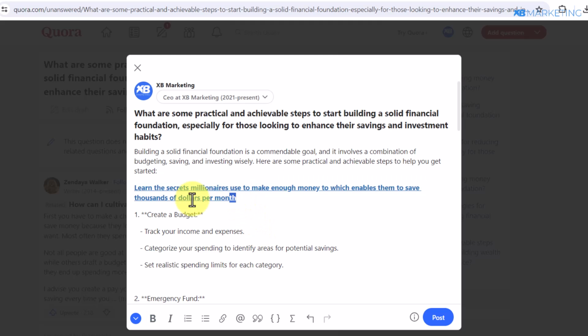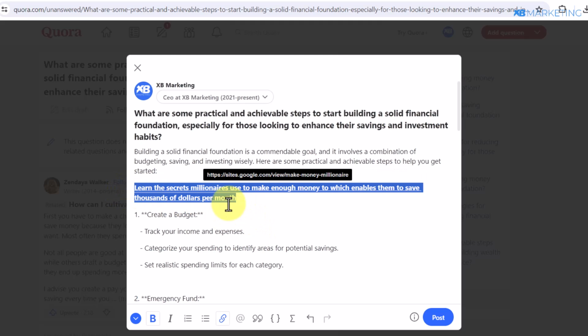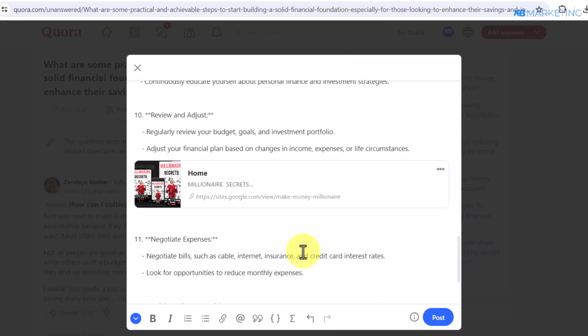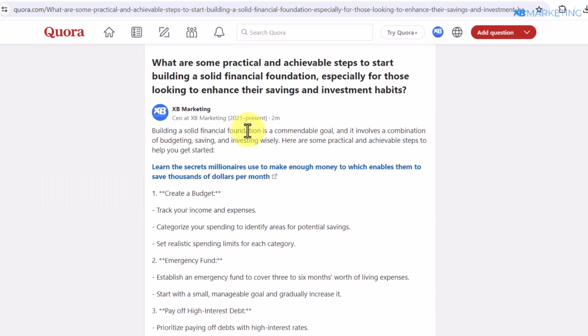So once you do this, you also want to duplicate this call to action by copying this. You want to paste it in a few places around the answer like this. And as you can see, it's going to show people a preview of the landing page, which says Millionaire Secrets right here. Once you do this, this is all you need to do, and you click on post. So once you do that, as you can see, this answer went through without having any issues with Quora.